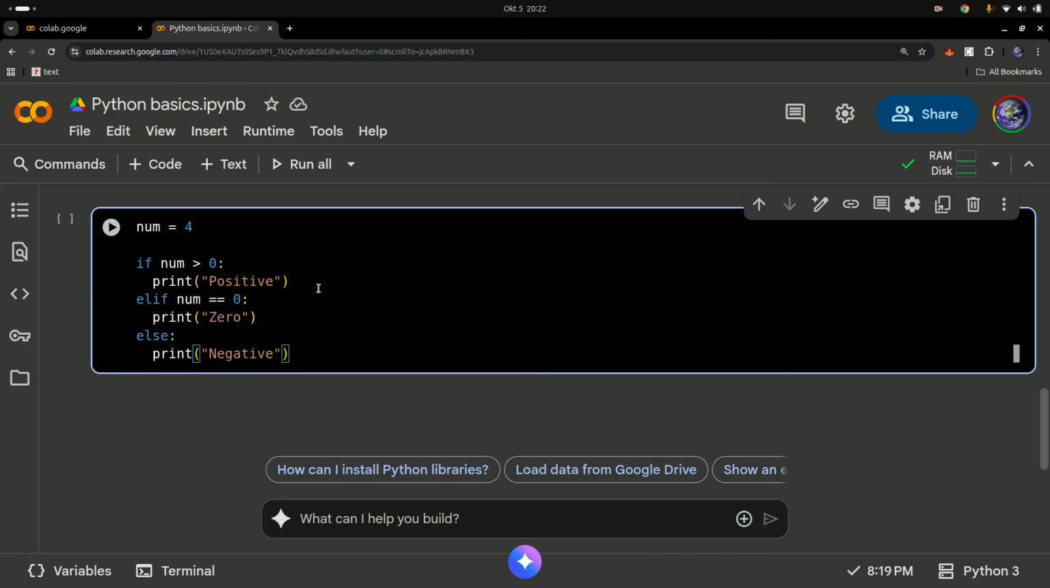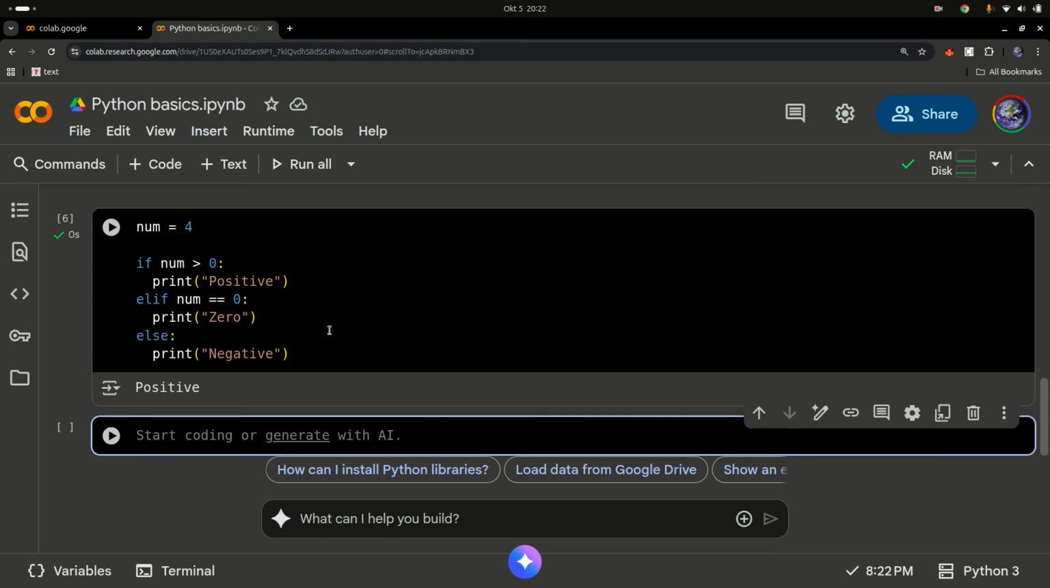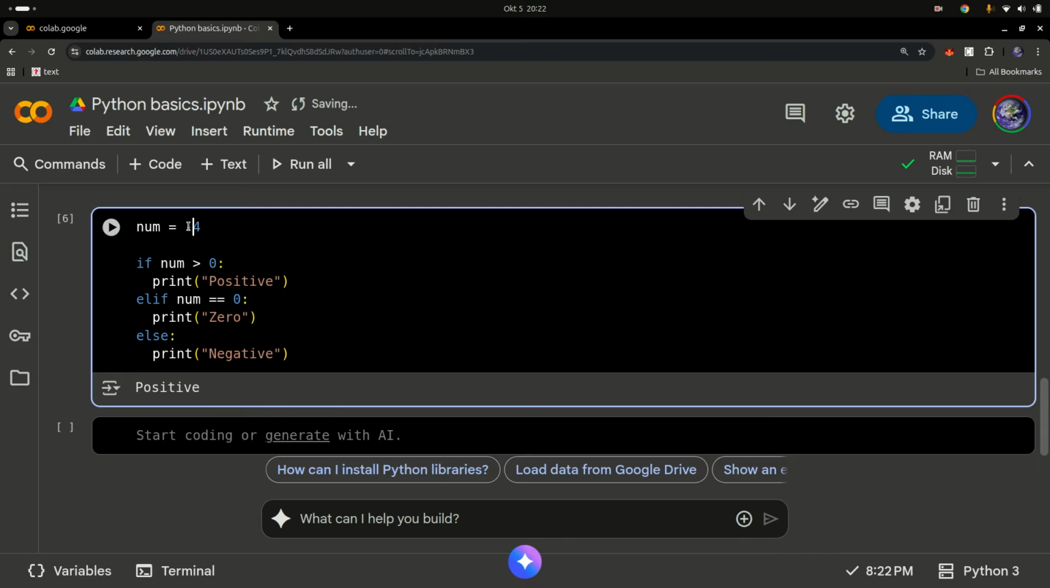Else, if the number is not positive or is not 0, then the number is negative. That's basically what a control flow is. We have if, that checks this number. If it's greater than 0, then it's a positive number. If the number is equal to 0 itself, then it's 0. Else the number is a negative number. That's basically what a control flow is. So we can press enter and we get positive, because this is greater than 0.